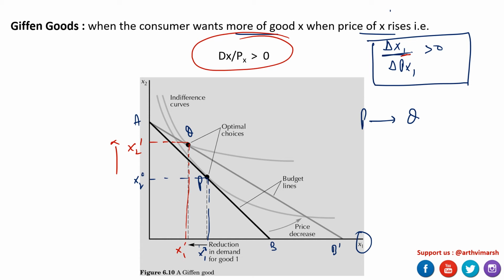Ideally it should have been X1. In the previous example we observed that if X1 is cheaper, why would a consumer be willing to consume more of X2? So this is the case of a Giffen good, and how it can be represented graphically.